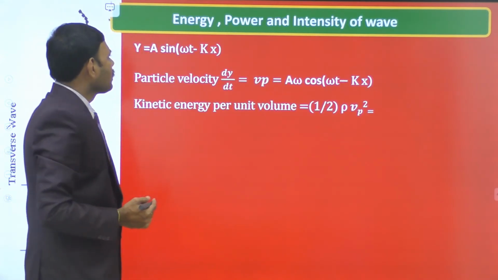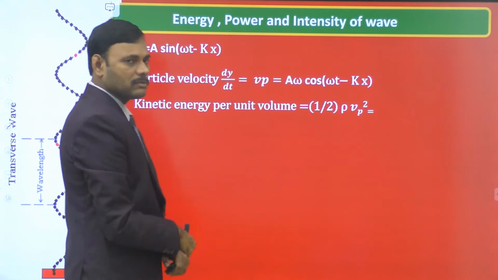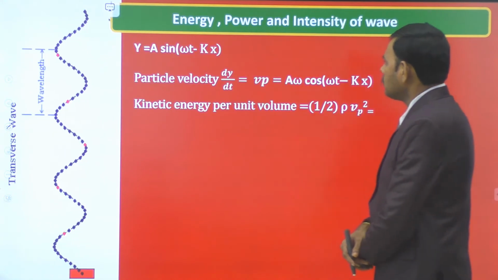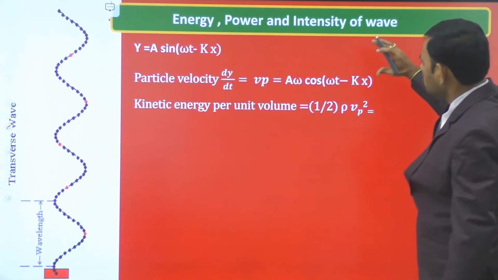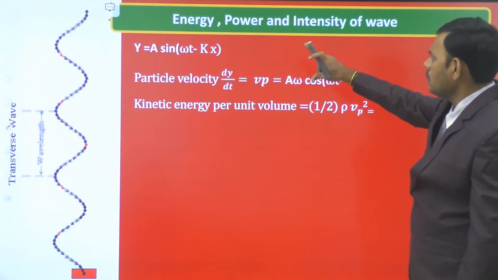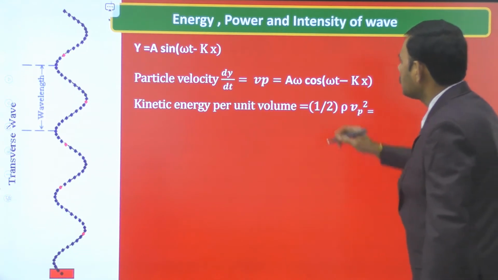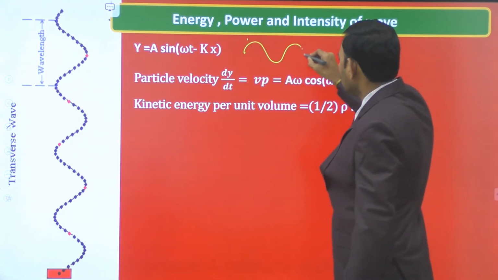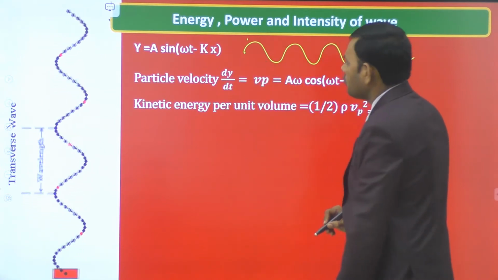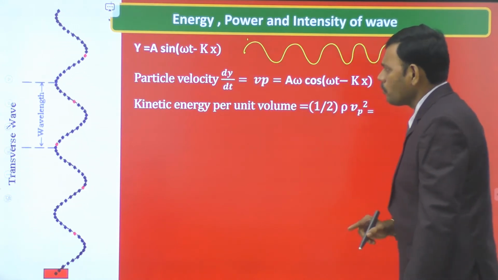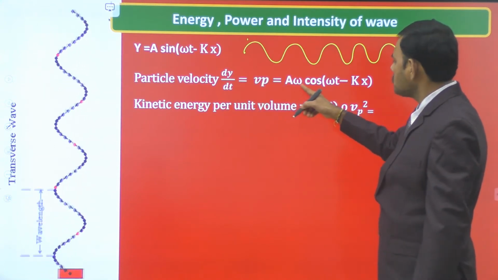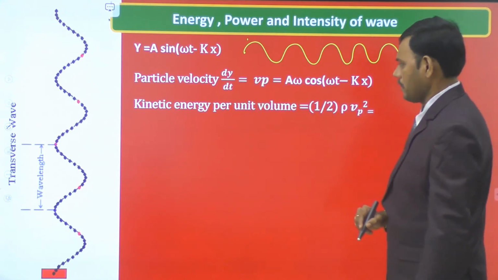And the next one: energy, power and intensity of a wave. So this is a very important derivation, students. In this content, we would like to derive the expression for the main three quantities of a wave: energy, power and intensity. For that, while the wave is traveling in the positive x direction, the displacement of the vibrating particle of the wave is y equals a sin(ωt − kx). Then the particle velocity is dy/dt, which is aω cos(ωt − kx).